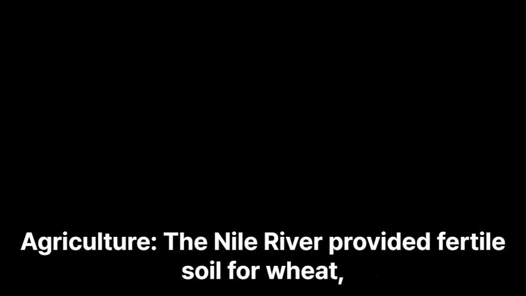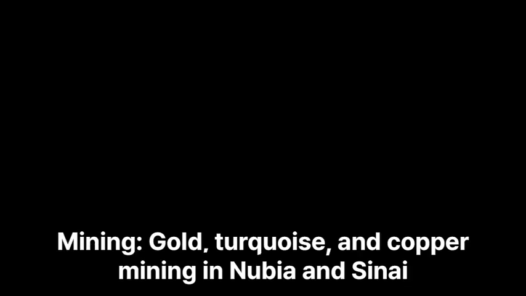3. Ancient Egypt. Economic activities. Agriculture. The Nile River provided fertile soil for wheat, barley, and papyrus cultivation. Mining. Gold, turquoise, and copper mining in Nubia and Sinai. Artisanship. Production of fine jewelry, pottery, and linen textiles. Construction. Large-scale pyramid and temple building required skilled labor and a controlled economy.